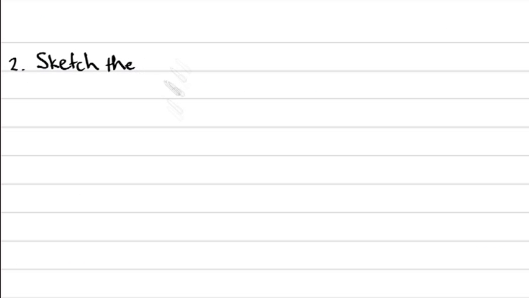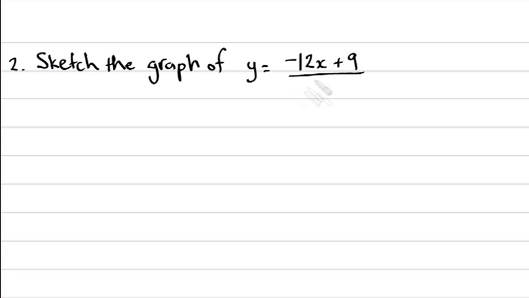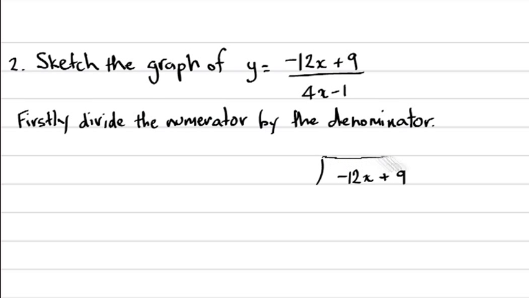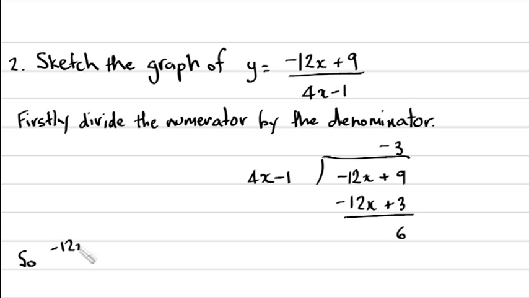Here in a second example, we're going to sketch the graph of y equals minus 12x plus 9 over 4x minus 1. Now, in order to sketch this graph, we firstly need to do a long division. Let's divide the numerator by the denominator and do a polynomial long division. So we need to divide minus 12x plus 9 by 4x minus 1. 4x goes into minus 12x minus 3 times. Multiplying back then gives us minus 12x plus 3. Do the subtraction, we have 6 as the remainder.